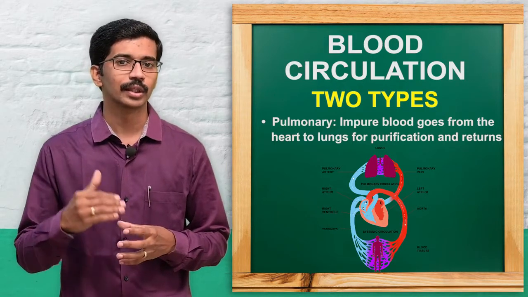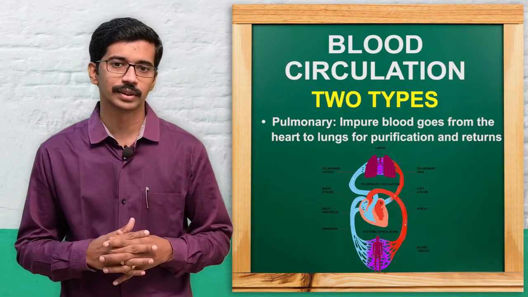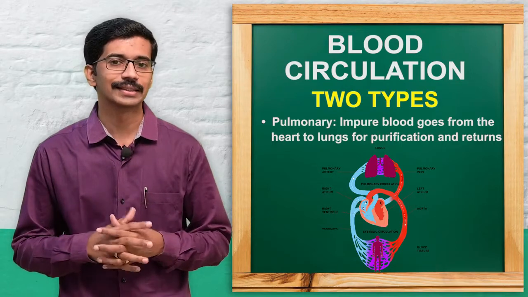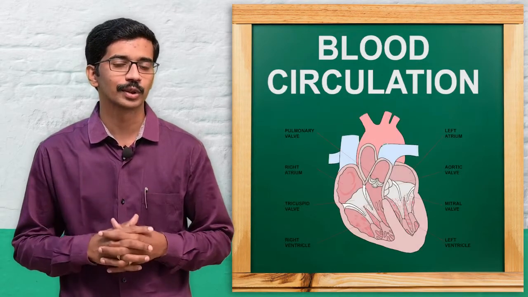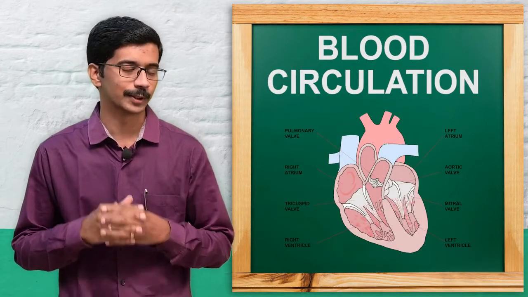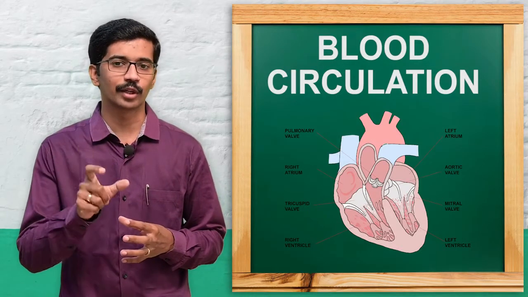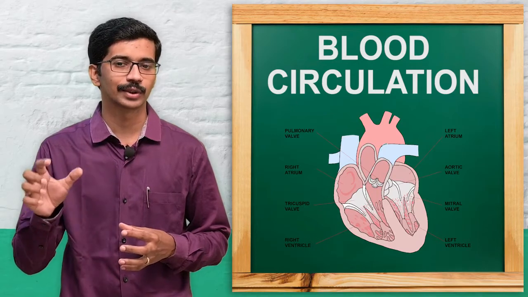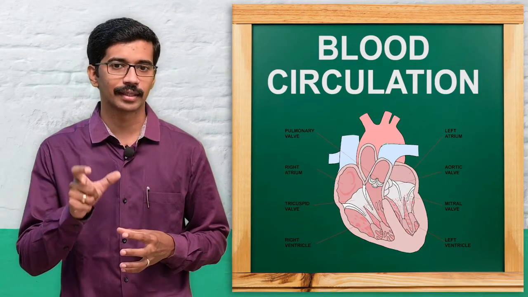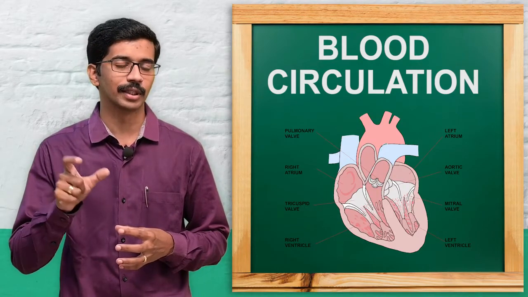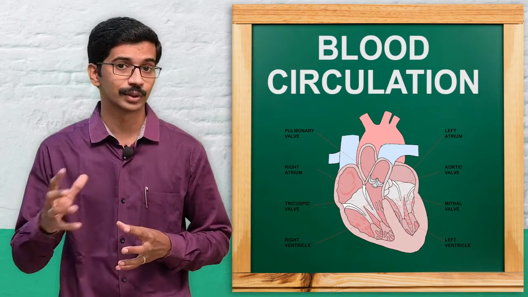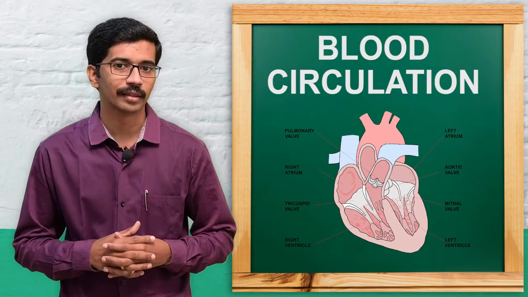So, these are the two types of circulation, and before moving to the details of circulation, we will see the important components of the cardiovascular system. The term itself says cardiac and vascular system. That means cardiac refers to the heart, the meaning of cardia is heart, and vascular refers to the vessels, or blood vessels.